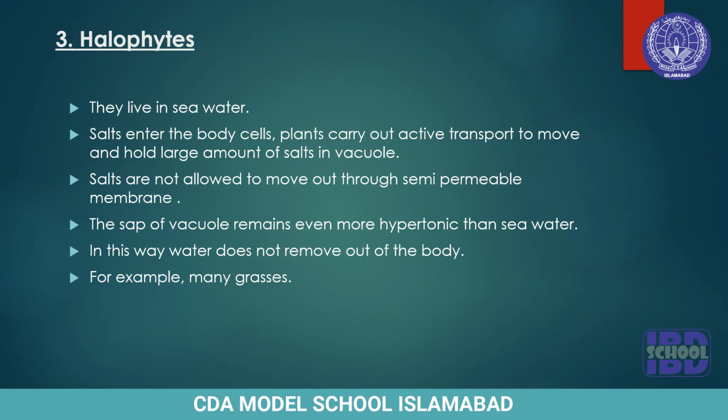So halophytes live in salt water or sea water, and you know that sea water is very salty. First of all, the salt gets accumulated in the vacuole, and after that the plant does not release this extra salt from the body. Why?